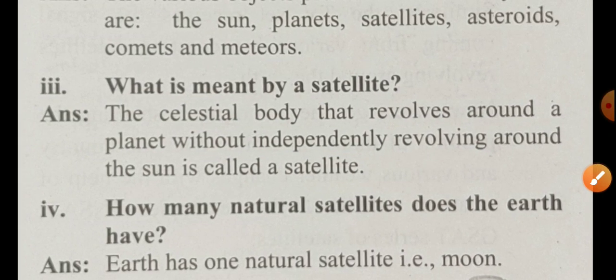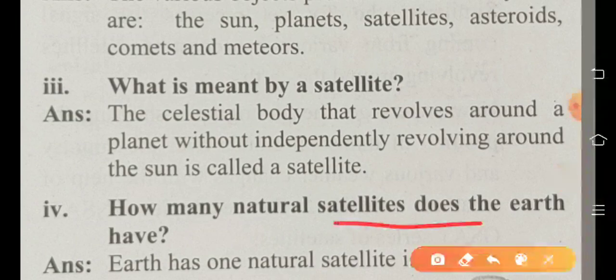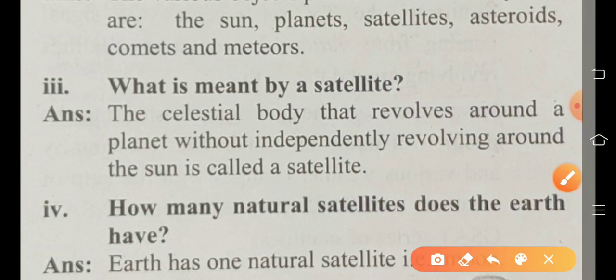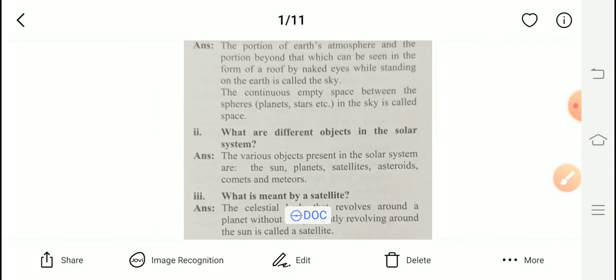So last question, how many natural satellites does the earth have? So we know the answer. Natural satellite means nothing but moon. So earth has one natural satellite, only one moon. Clear? So these are the revised questions given for us.